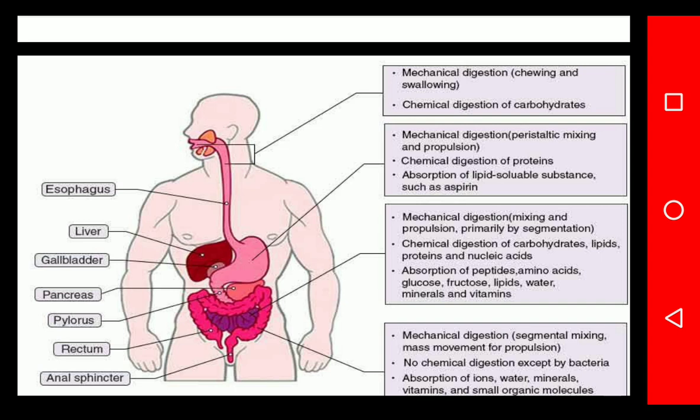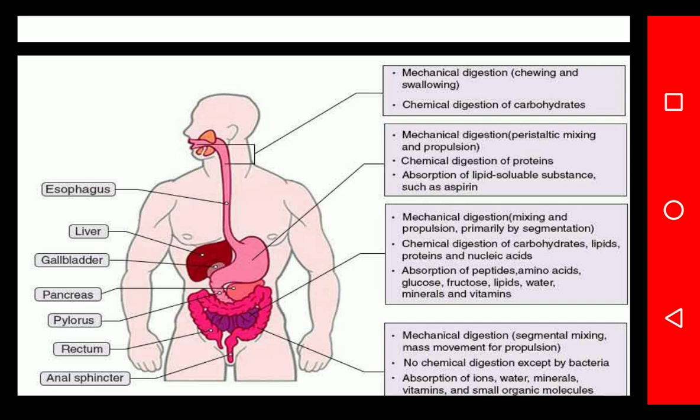Then in the intestine, that is the small intestine, the mechanical digestion, mixing, propulsion, primarily by segmentation and all the other things, that is mixing and propulsion, are the mechanical digestion. Absorption directly depends on the content, or we can say it depends on the rate or amount of drug or food which is taken externally, that is dependent on that percentage.